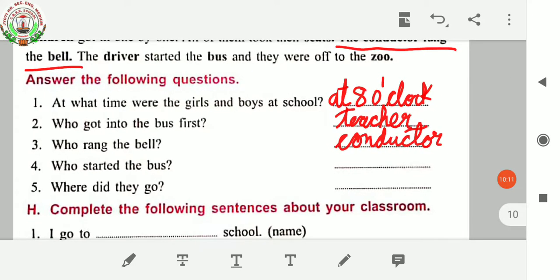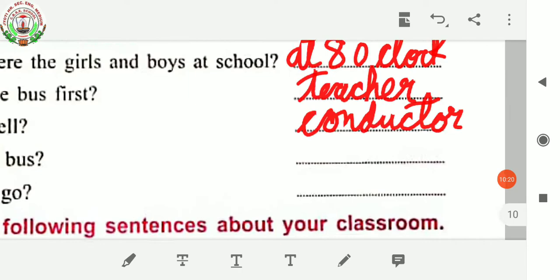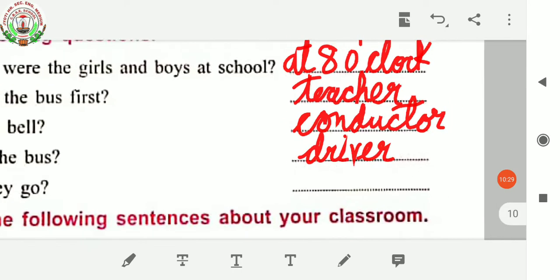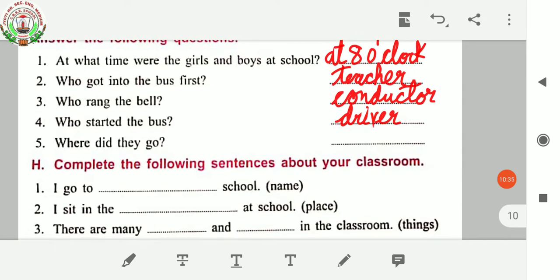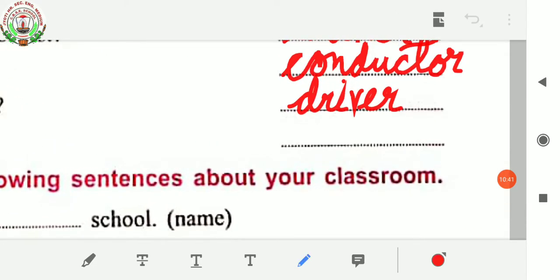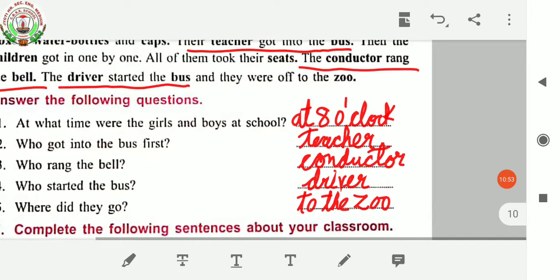Then, who started the bus? The driver started the bus. So, you have to write only driver. Next, where did they go? Where are they going? All the children are going to the zoo. So, you have to write here, they are going to the zoo. So, to the zoo.